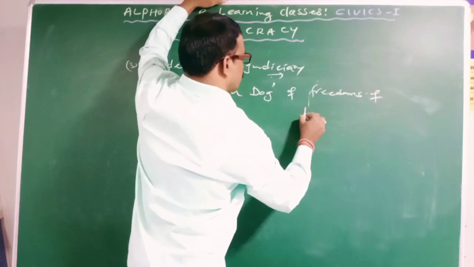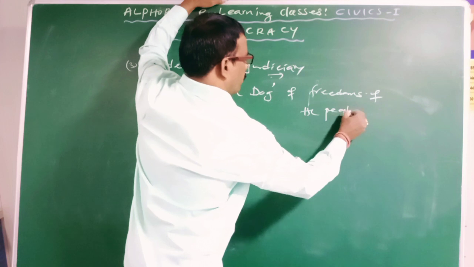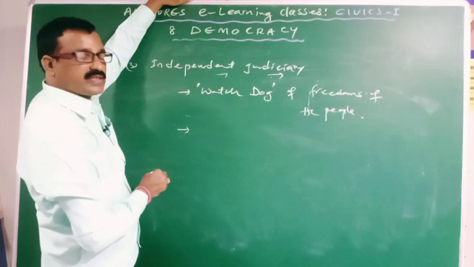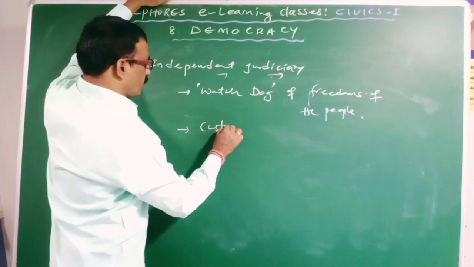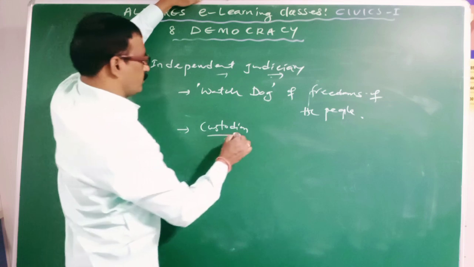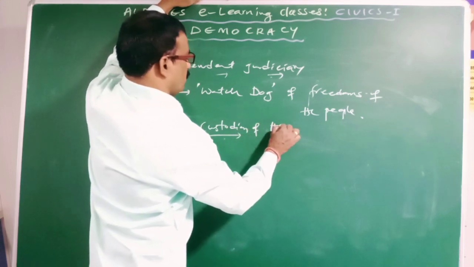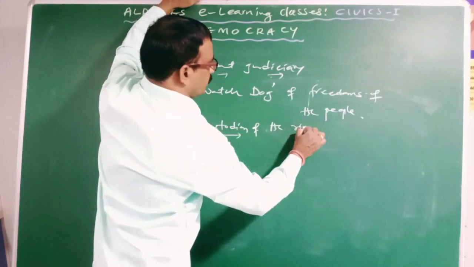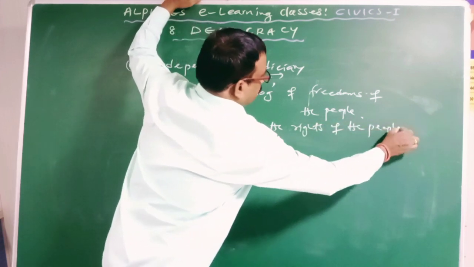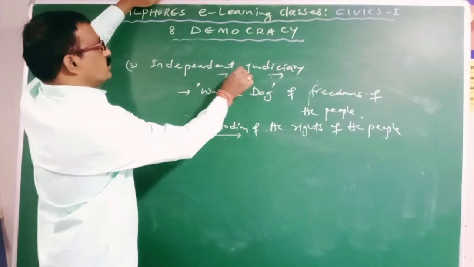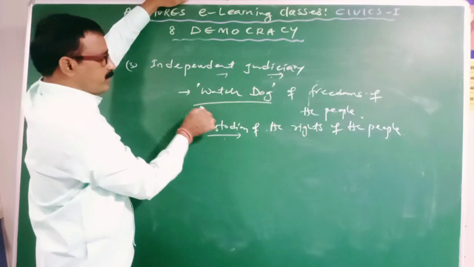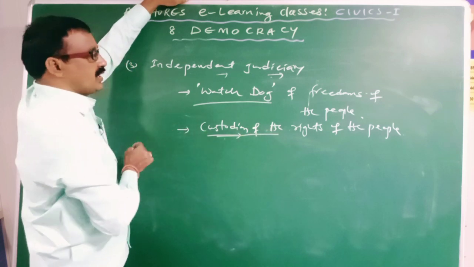Freedoms of the people. And it serves as a custodian of the rights of the people. Custodian means the protector or guardian. Custodian of the rights of the people. So here the independent judiciary is considered as a watchdog of the freedoms of the people and custodian of the rights of the people.